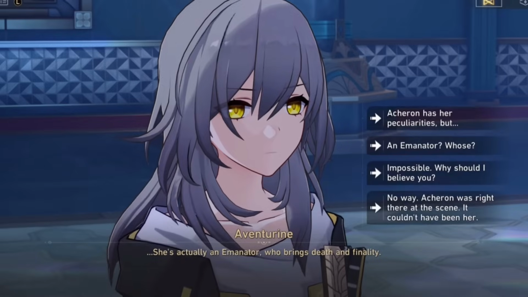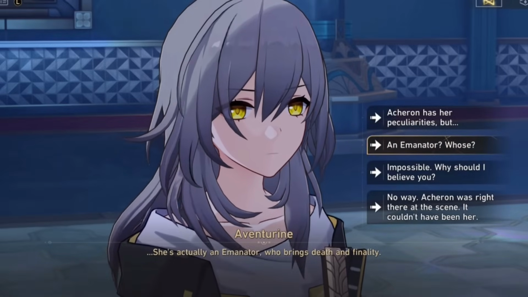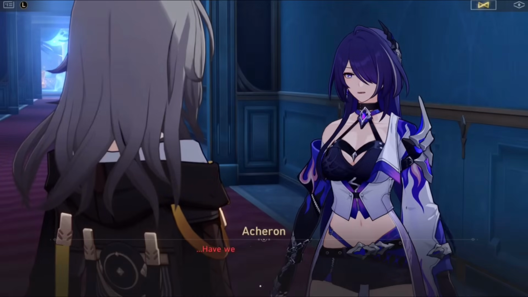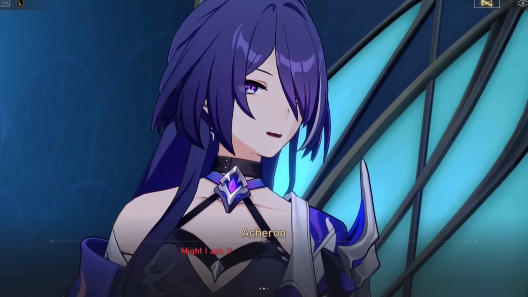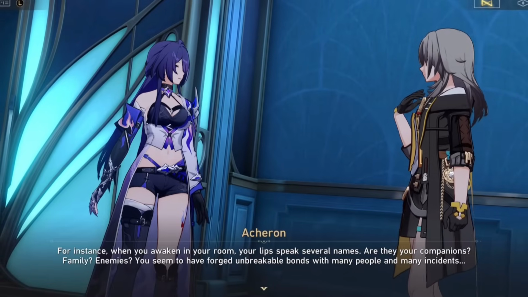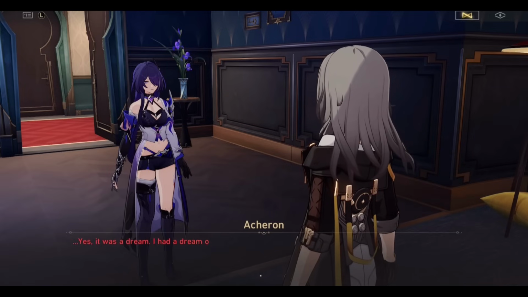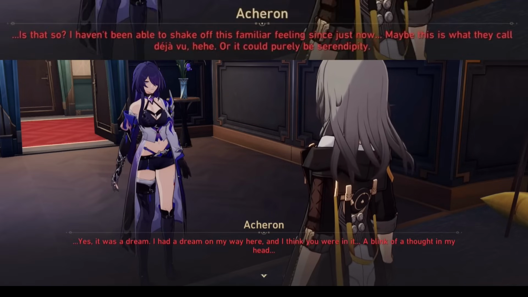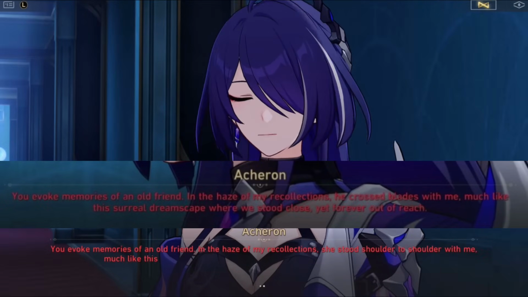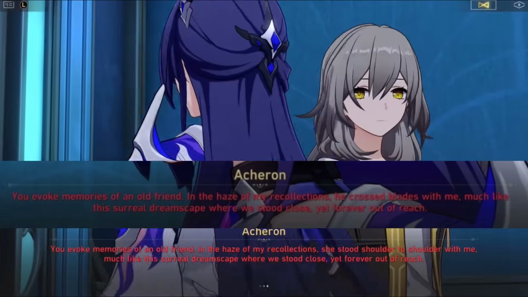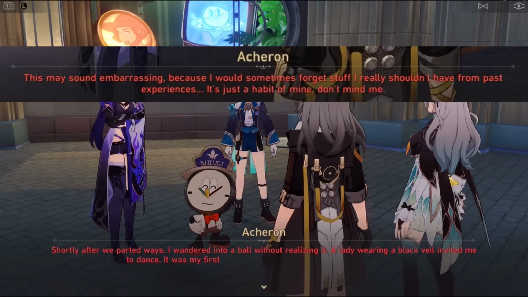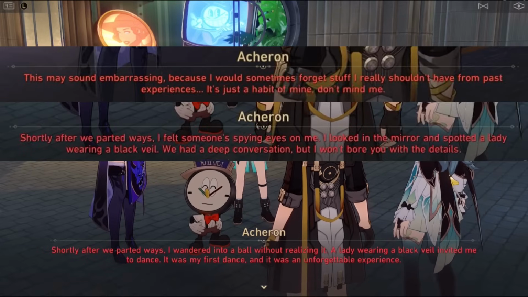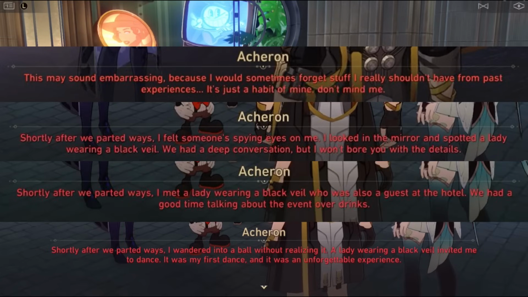From knowing these possible theories regarding Acheron's emanator status, we can now theorize what meaning Acheron's red text holds. What we know about the red text is that sometimes they change and sometimes they don't. Acheron's white text doesn't seem to change at all, and the red text can change but doesn't always. There is one instance where the red text changes depending on which MC you picked, Kalos or Stel. Outside of that, if you reload the game when some of the red text shows up, you do get a different option. This means that when the red text does change, the chances of you getting each of them is likely random, instead of being due to anything you've chosen previously.